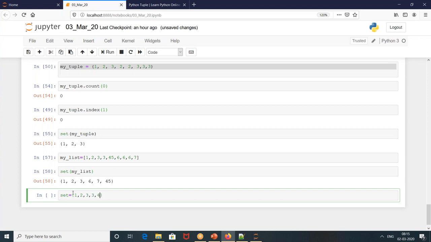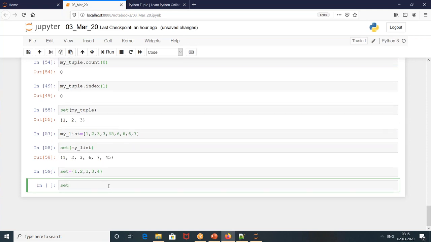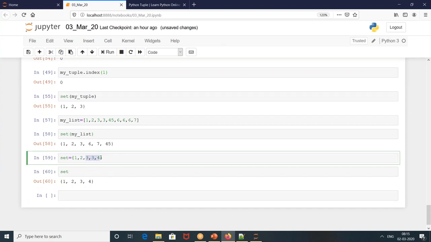This is flower brackets. List is square, tuple is round, set is flower. I define it like this, call the set. What is the answer? 1, 2, 3. But I defined 3 two times. It won't consider it.